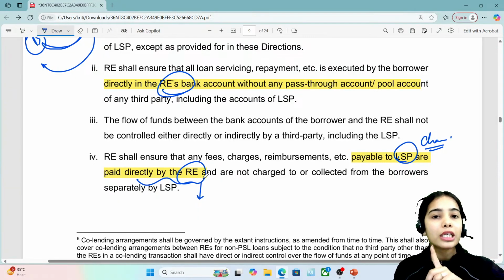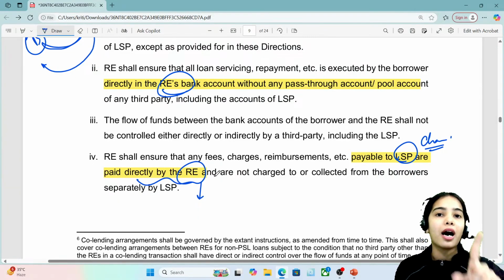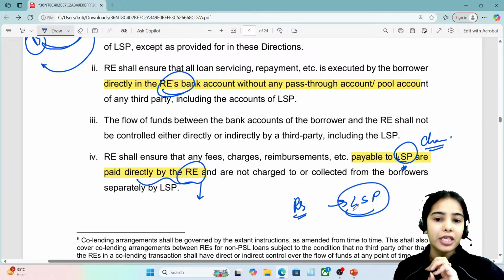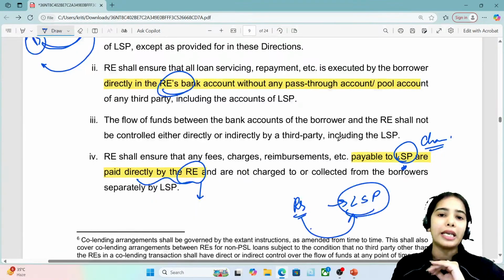The customer or the borrower should not be asked for money by the lending service provider, because the regulated entity is taking the service of the lending service provider. So the regulated entity should pay the lending service provider.